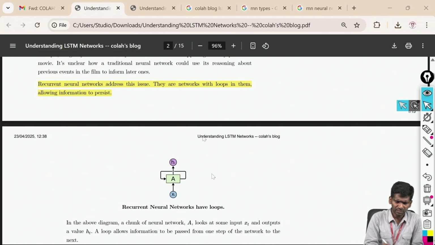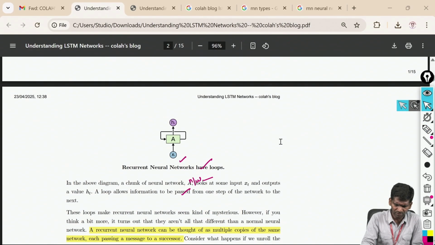Yeah, so this is the general representation of an RNN. If you look into this, you see this is the input, this is the output, and this is our neural network. So you have one input, one output, and one neural network. With this we are able to process the data.